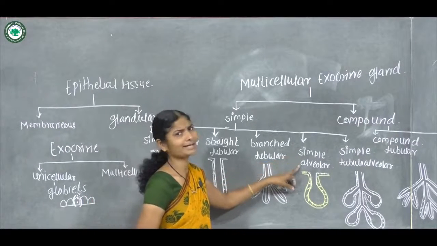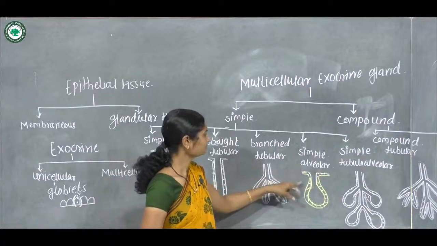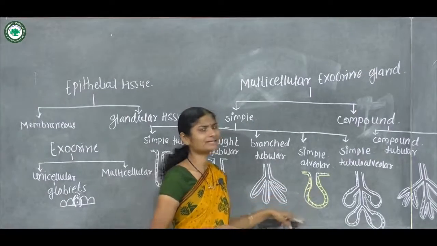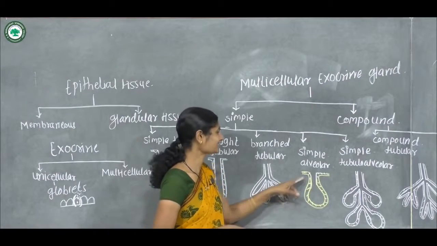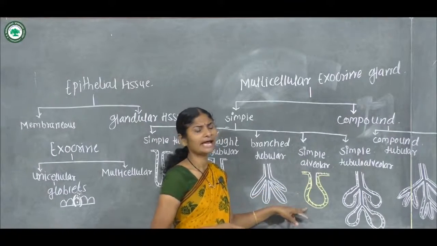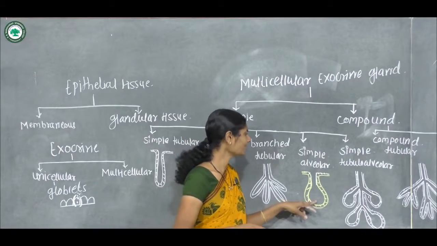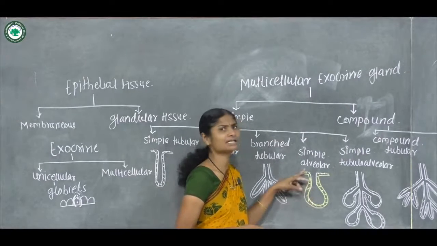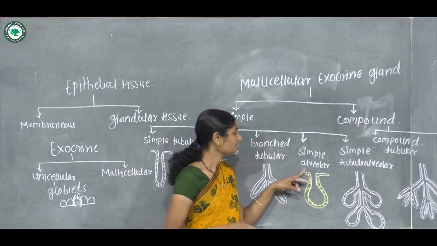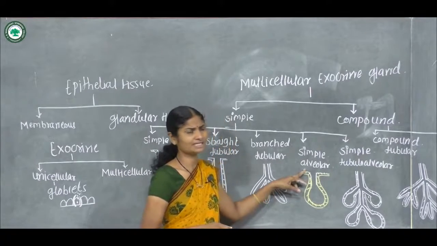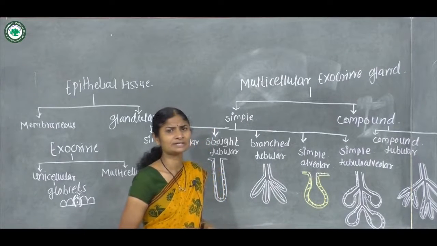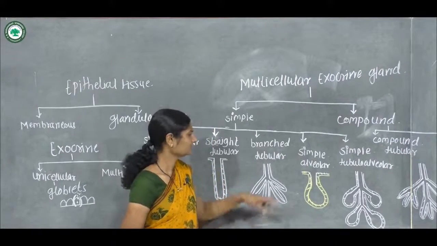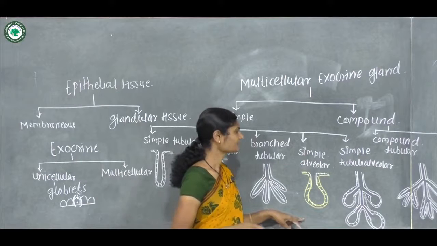Simple alveolar gland: the terminal part shows a flask-like structure having a large lumen, and the neck is connected to the epithelial surface. These are present in urethral glands.